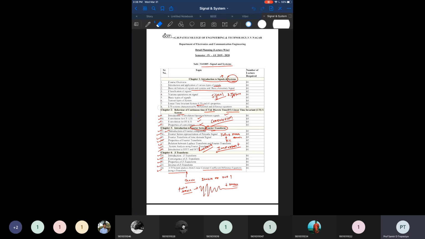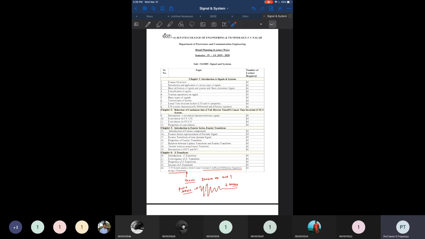So basically, when we started this semester, we discussed these chapters. The first chapter is the introduction of signals and systems, and the second chapter is about the behavior of continuous time and discrete time linear time invariant systems. Then we went through the introduction of Fourier series and Fourier transform. I think Fourier series has been completed by the principal sir, and Fourier transform is running. And the last chapters are about the Z transform, and the Laplace transform is also covered over here.